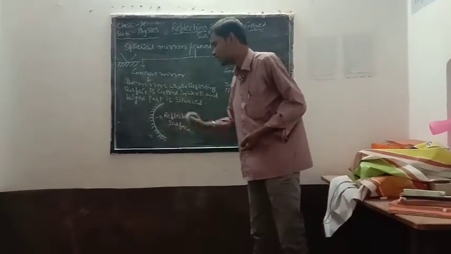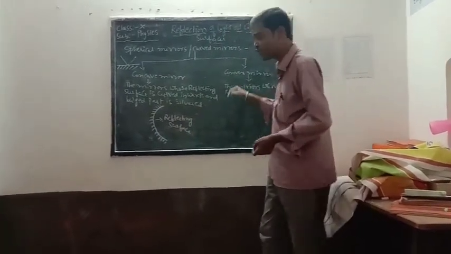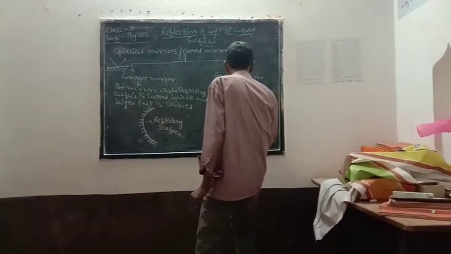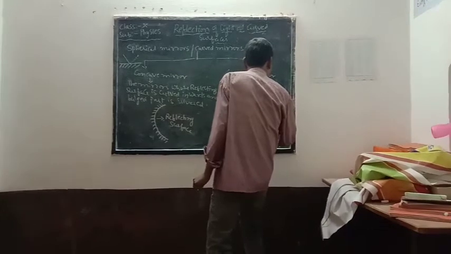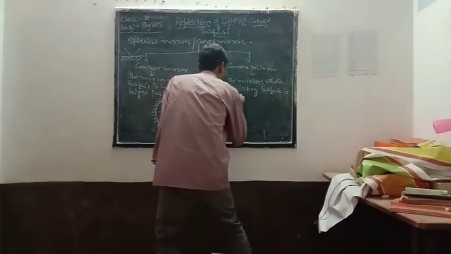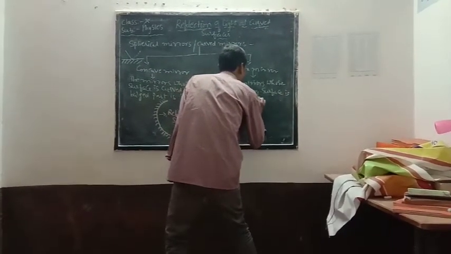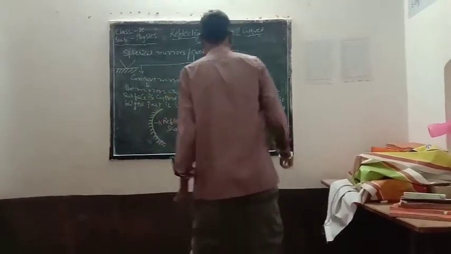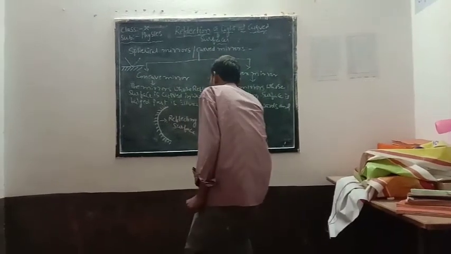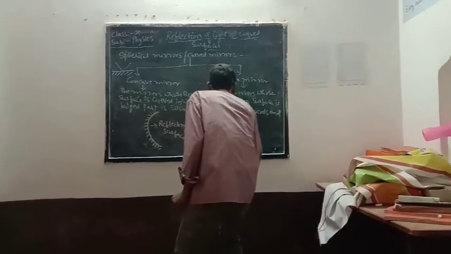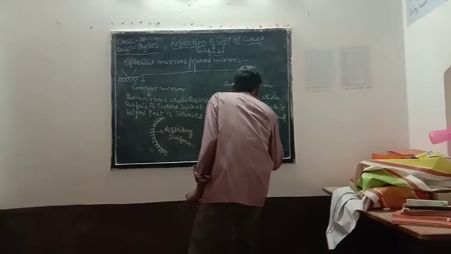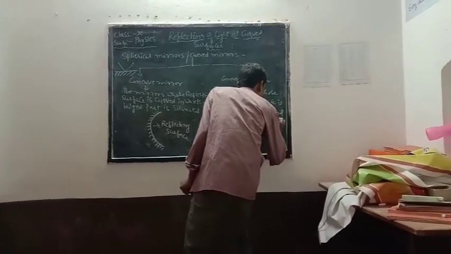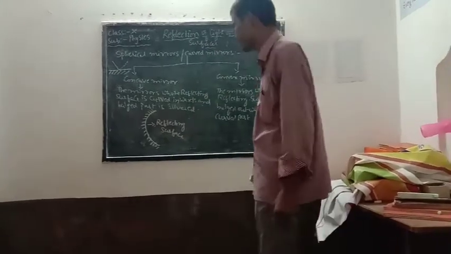Here the reflecting surface is curved inwards, while in the convex mirror the reflecting surface is bulged outwards and the curved part is silvered. So simply we can draw that.